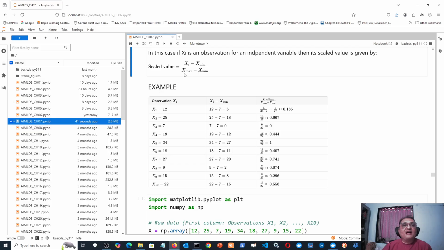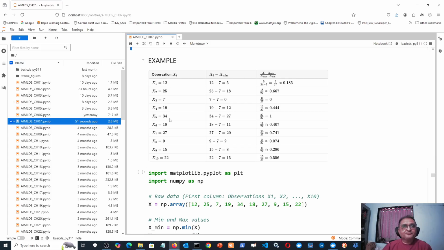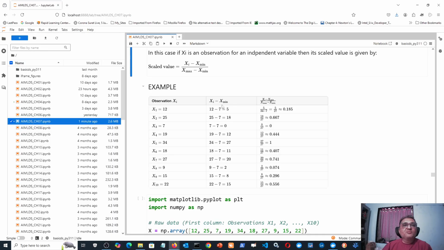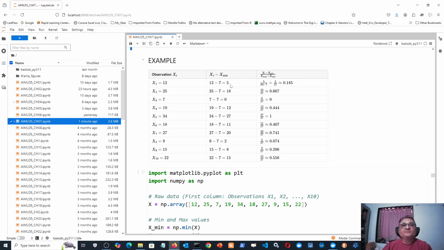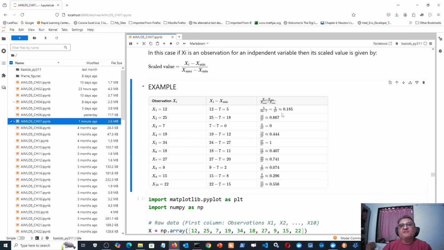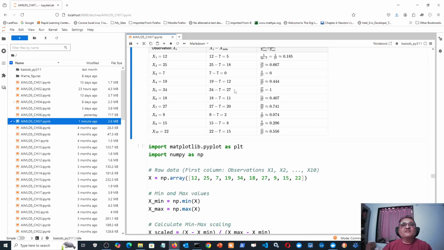And similarly I also find x max minus x minimum. Now x max here is, I think, this 34, right? And x minimum is this. So 34 minus 7 will be 27. So then each of these numerators should be divided by 27. So here I am doing that: whatever is in the left column, that is xi minus x minimum, I am dividing by x max minus x minimum, which is 27. So 5 by 27, 18 by 27, 0 by 27, which is 0, 12 by 27, 27 by 27.